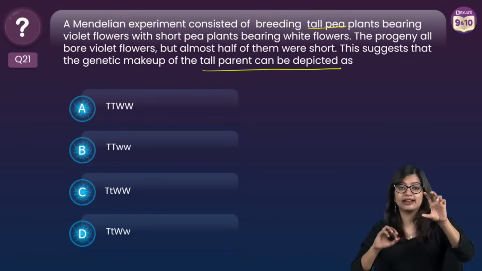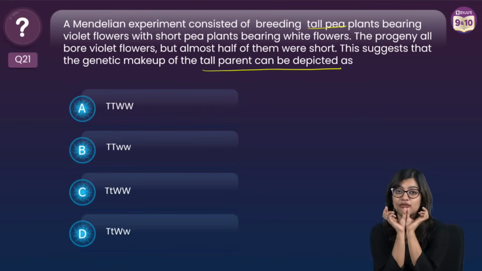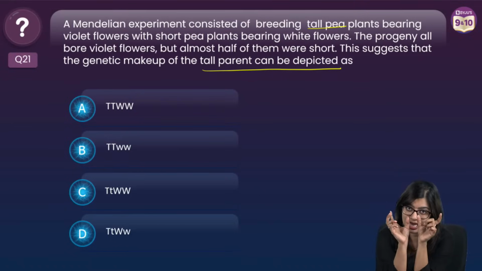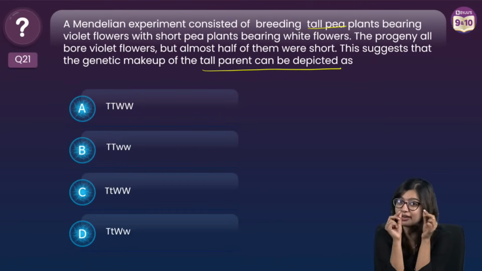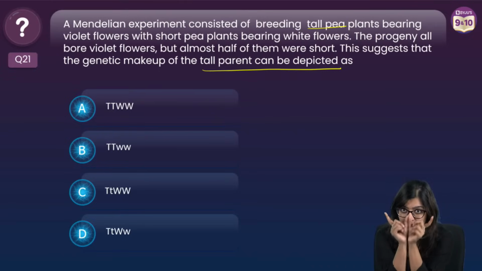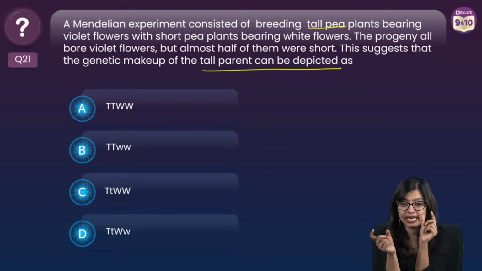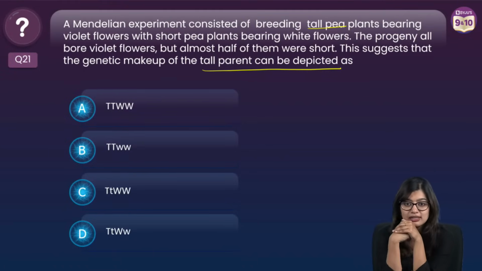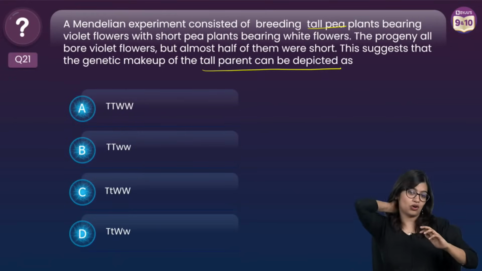Homozygous means it is a similar pair of alleles. So capital B, small b, they all represent alleles. When it is a similar pair, that is when we say it is homozygous. Hetero means it is going to be dissimilar, where it is one capital B and one small b, right? Okay.